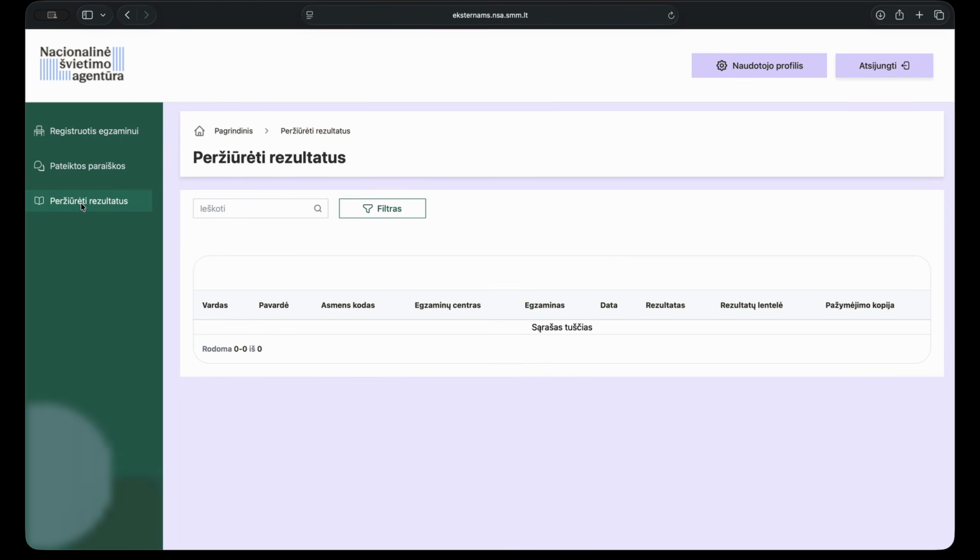You will be able to view the results of the exam you have taken by logging into your account and selecting View Results on the left side of the window.